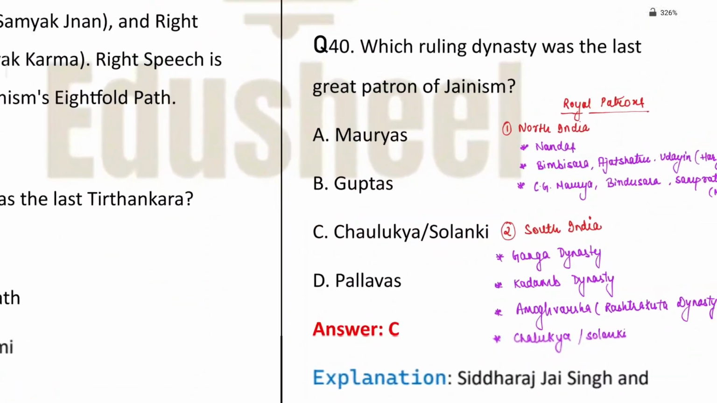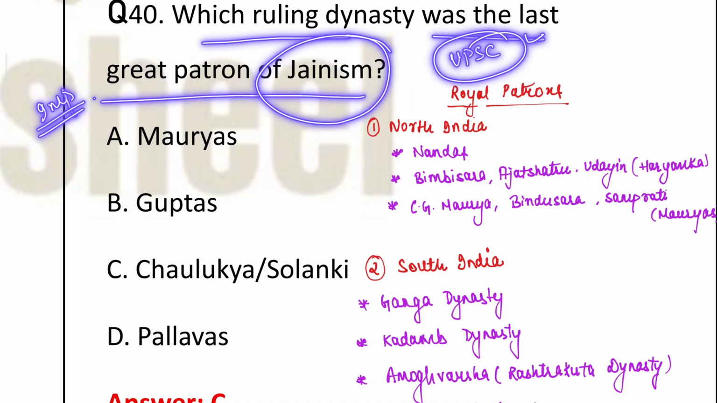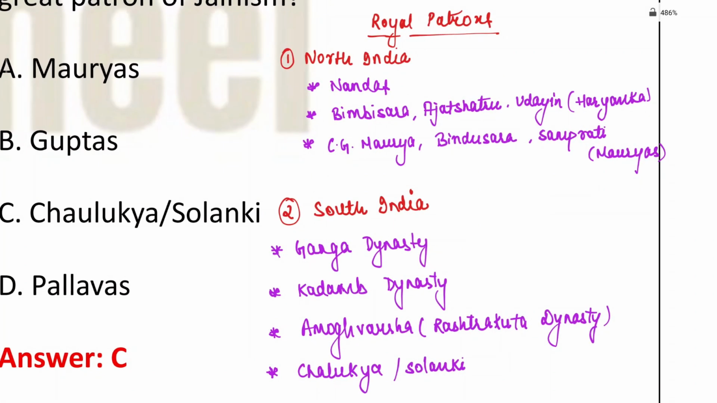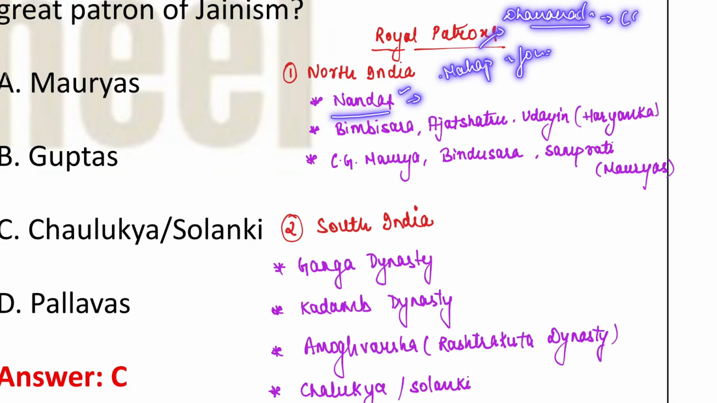Now next is, which ruling dynasty was the last great patron of Jainism? This is another important question, these types of questions are generally asked in the UPSC examination. Okay, now let me tell you in brief about the royal patrons of Jainism. I have divided it into two parts: the patrons in North India and the patrons in South India. Now in North India Jainism was followed by the Nandas, and the most famous ruler of the Nanda dynasty was Mahapadmananda, and he was also the founder of the Nanda dynasty. Okay, the last ruler was Dhanananda, and Dhanananda was defeated by Chandragupta Maurya.